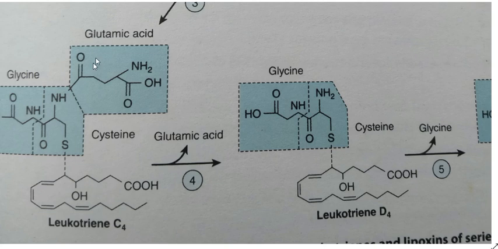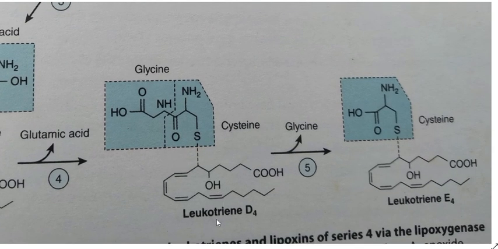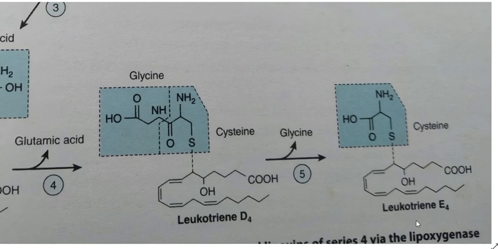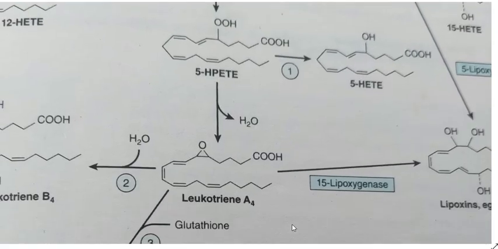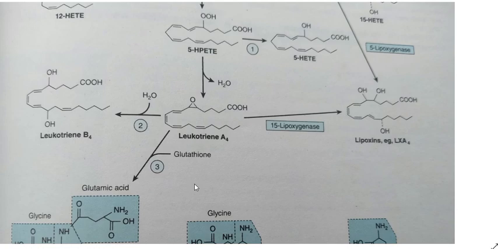When this glutamic acid is removed from this Leukotriene C4, this will give rise to Leukotriene D4. And by the removal of glycine, this is the structure of the glycine molecule, we will study the different types of amino acids in the amino acid chapter, it will result in formation of Leukotriene E4. So in this way, from arachidonic acid, we can get any type of leukotriene through the lipoxygenase pathway.